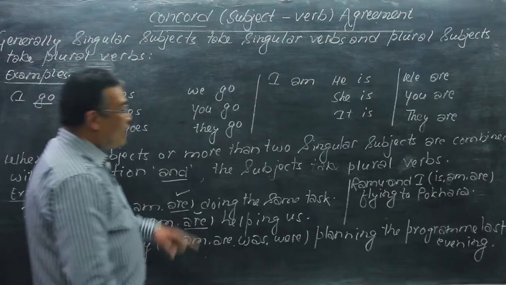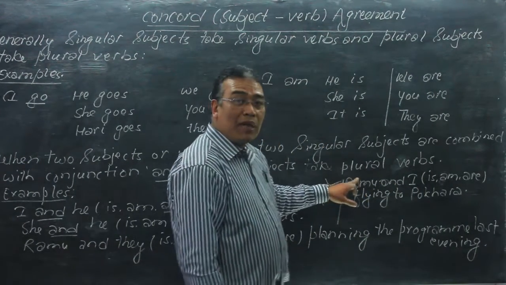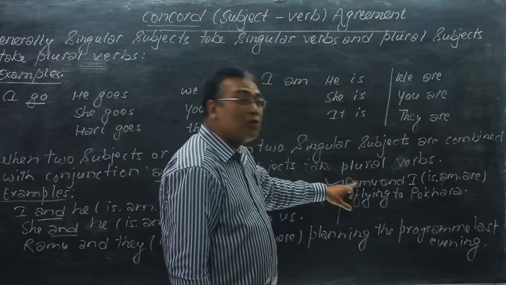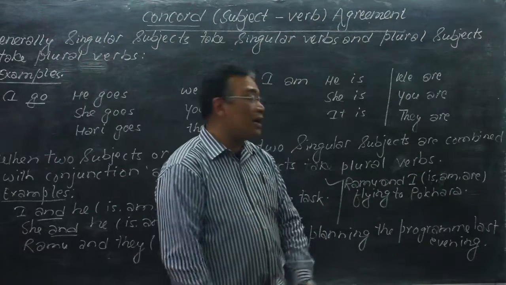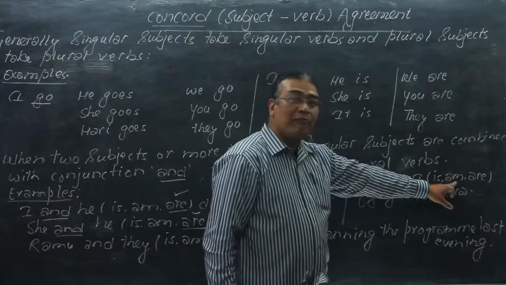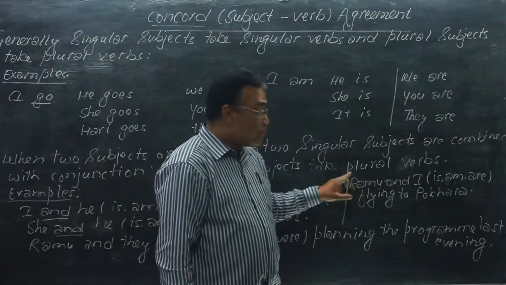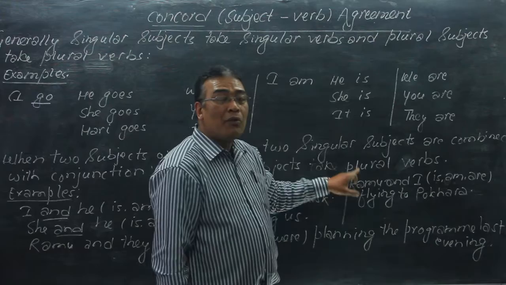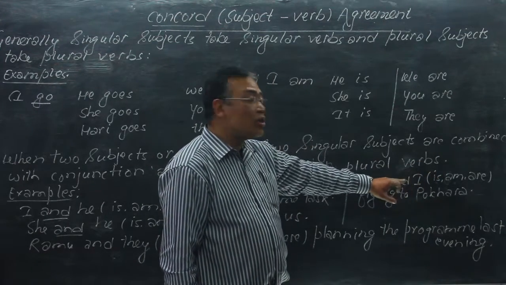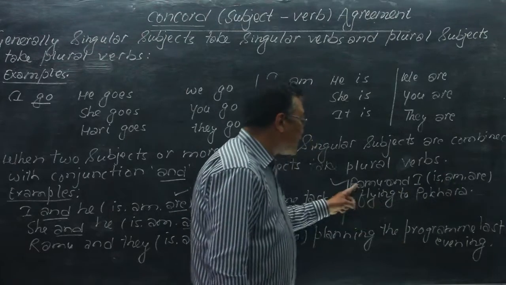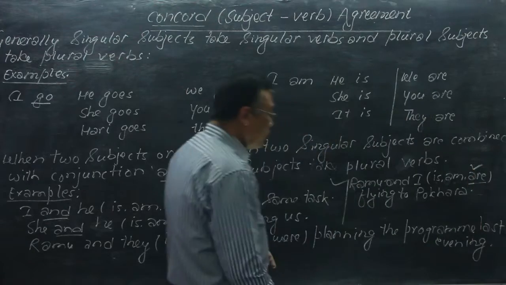In the same way, the next example, Ramu and I. When there is only the subject Ramu, it is Ramu is, and if we have only the subject I, it is I am. But here, Ramu and I is a plural subject, so we take the plural verb, and the agreement is done with the plural verb: Ramu and I are flying to Pokhara.